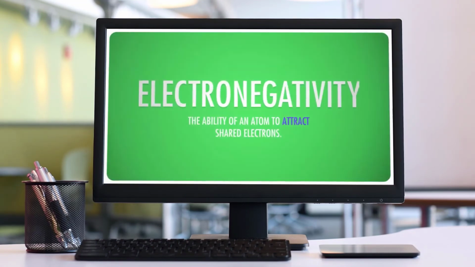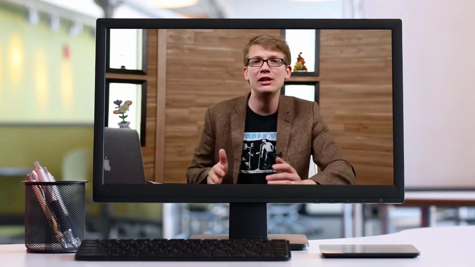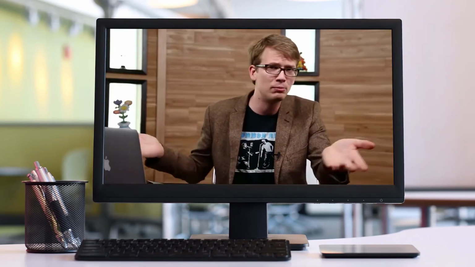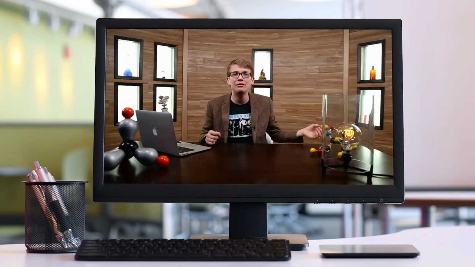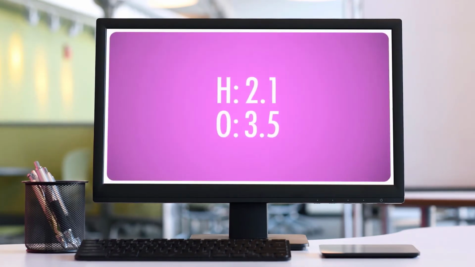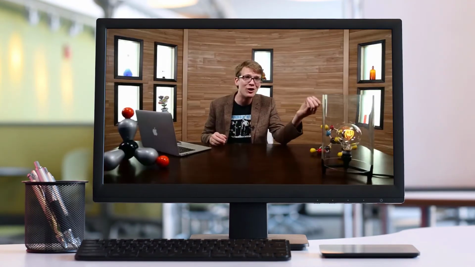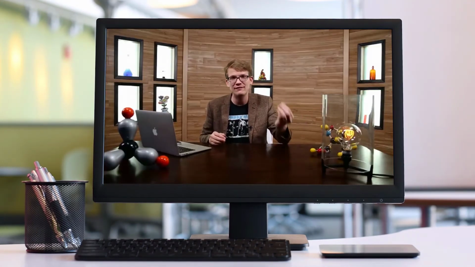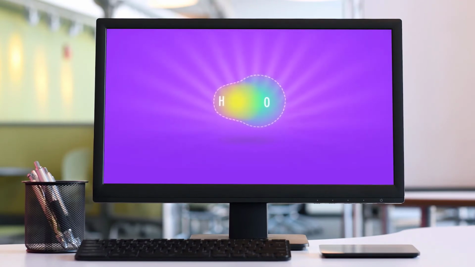The strength with which an atom holds shared electrons is called its electronegativity. The electronegativity of various elements are all super well known and waiting for you in tables on the internet. If two atoms in a bond have very different electronegativities, like say hydrogen at 2.1 and oxygen at 3.5, the electrons are more attracted to the atom with the higher electronegativity. The difference is so great that the electrons spend most of their time around the stronger atom and much less time around the other one,